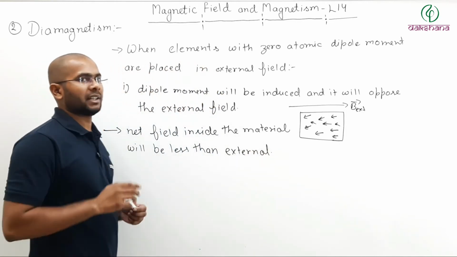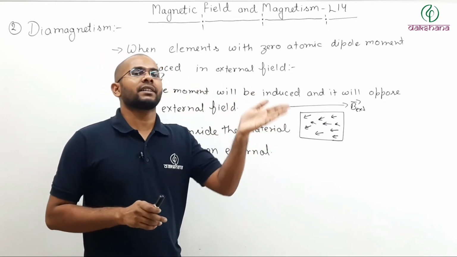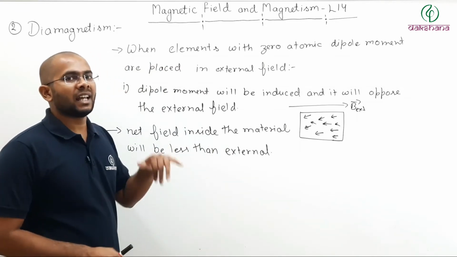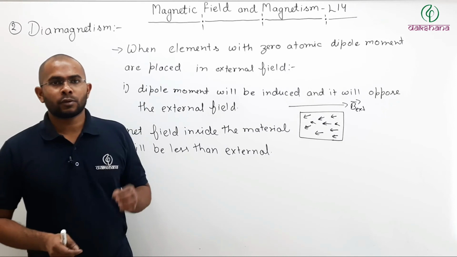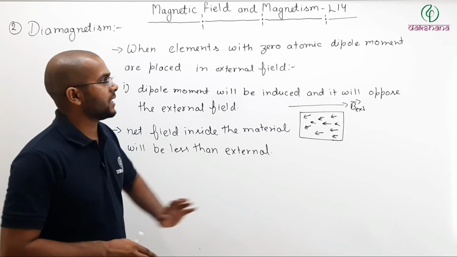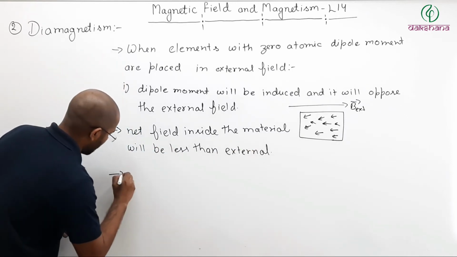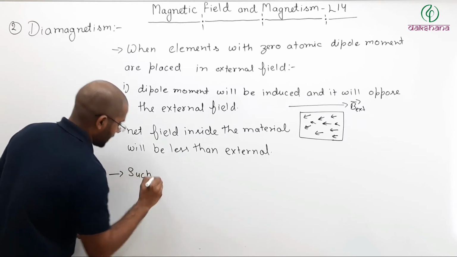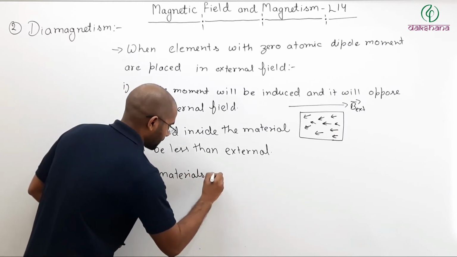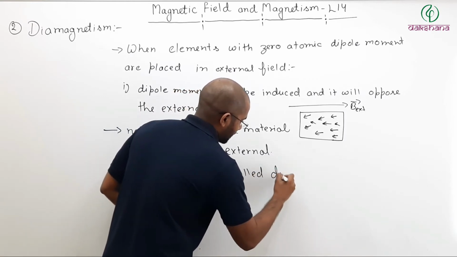So what is happening? In case of paramagnetic materials, if you remember, total field inside the material was greater than the external field. But here, total field inside the material is less than the external field. So such materials where net field inside the material is less than the external field applied are called diamagnetic materials. You can write such materials are called diamagnetic.